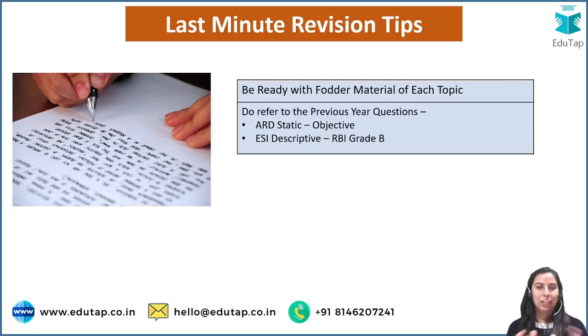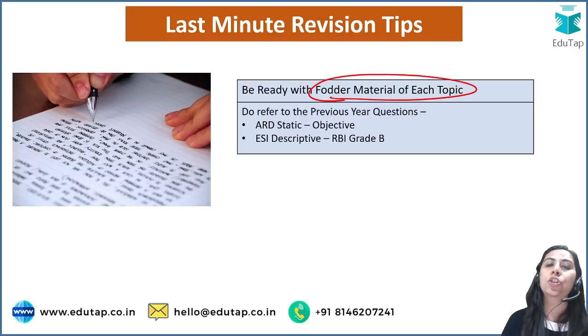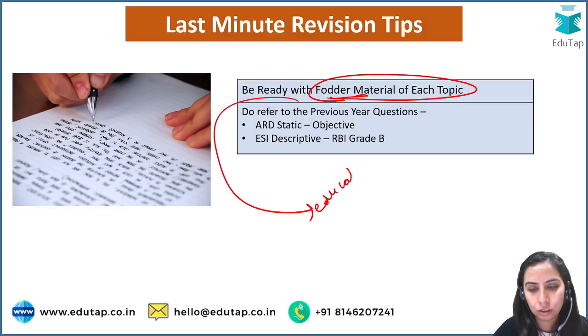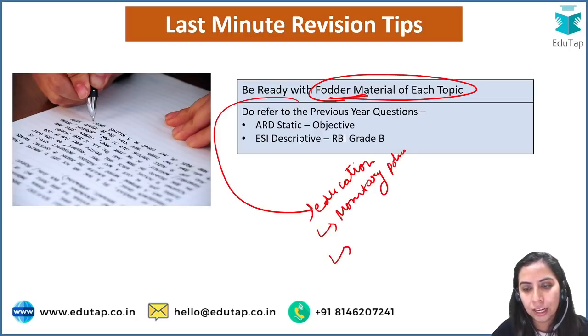Okay, so let me just share with you last minute revision tips. So guys, you should be ready with the fodder material of each topic as of now. By fodder material, I mean that for each and every topic of the syllabus, like let's say there's a topic education, right? Then monetary policy, I'm just taking examples. Monetary policy is there. Then let's say social justice.